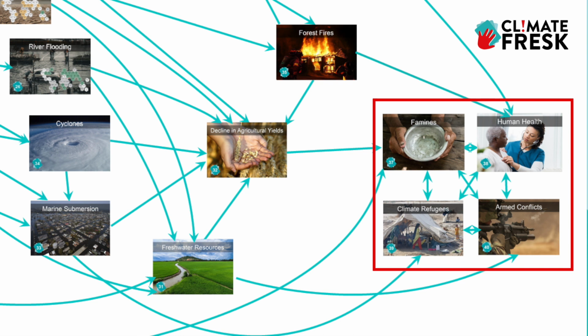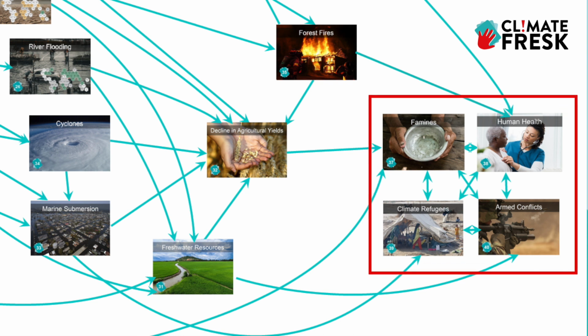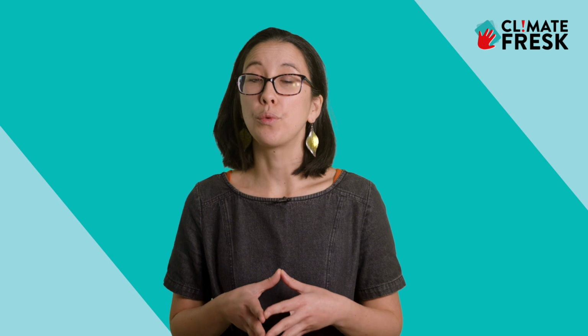climate refugees, hunger, and human health problems. Remember that many people rely on food from the ocean as their primary source of protein, and shifting vectors of disease add to human health issues. Many people will be on the move across borders, but we also need to consider internal migration as well. While certain areas are on the front line to the worst of these impacts, and many are experiencing them now, no one is immune to these consequences.